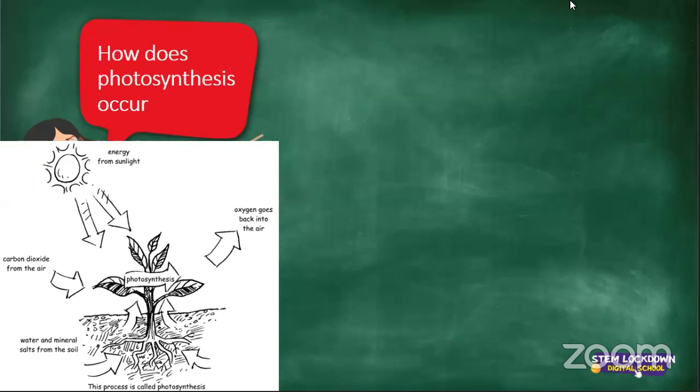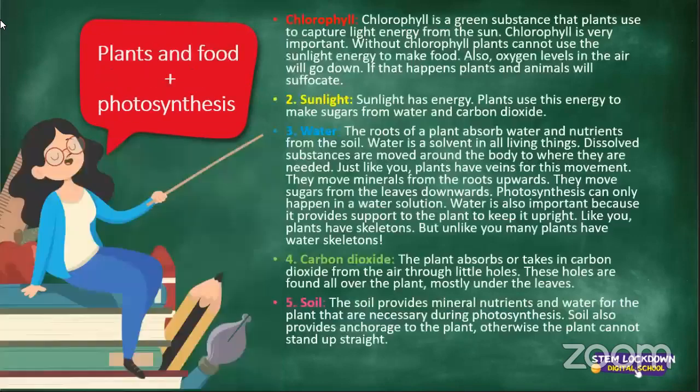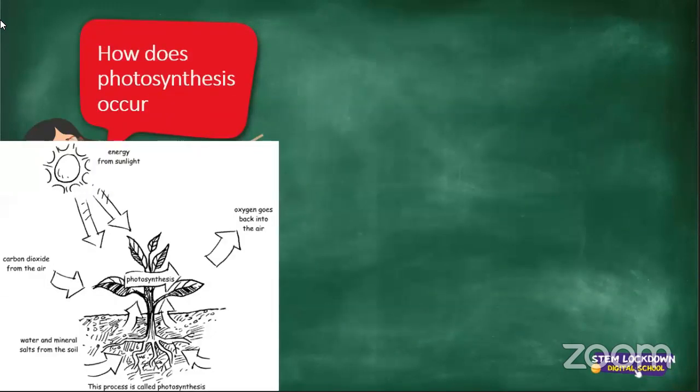Let's see, we've got Talia. Yes, Talia. Photosynthesis takes place mainly in the leaves of green plants. Very, very good. Thank you, Talia. Awesome. So it takes place mainly in the plants.